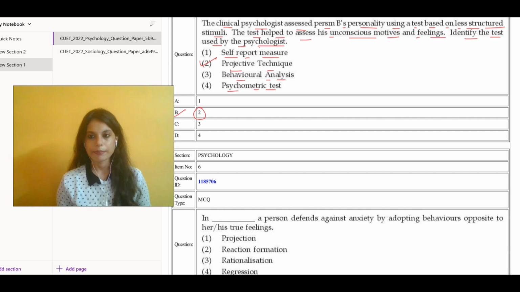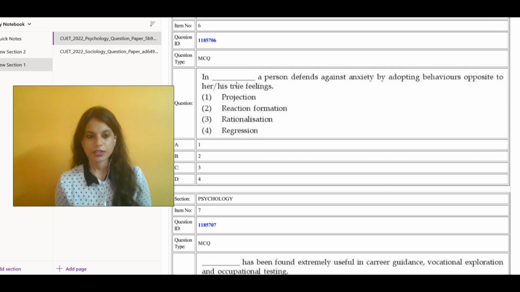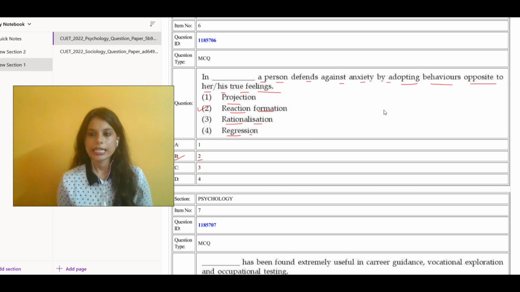It's a fill in the gap. The next question says, in dash, a person defends against anxiety by adopting the behaviors opposite to his or her true feelings. The options include projection, reaction formation, rationalization, and regression. Our correct answer would be option 2, which is shown in B, so B is our correct answer. Next question also has fill in the blanks.